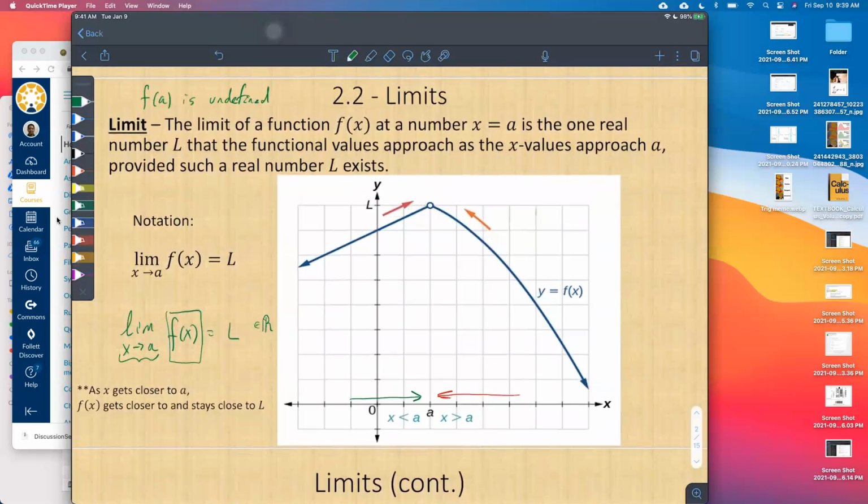So the function doesn't actually have to be defined there in order for it to have a limit there. Okay, we're getting really, really close to some value. Maybe we never actually get to that value, but there is a limiting value there.